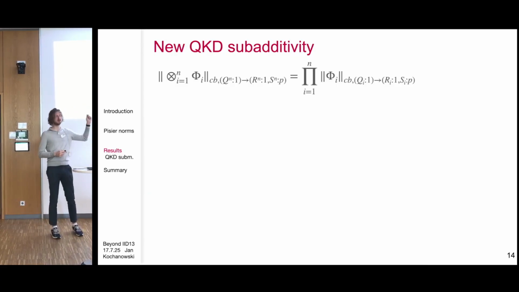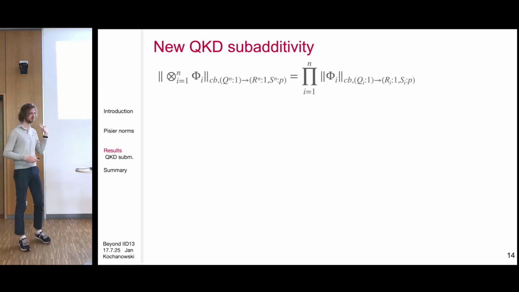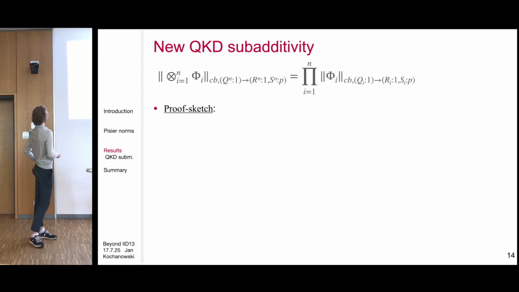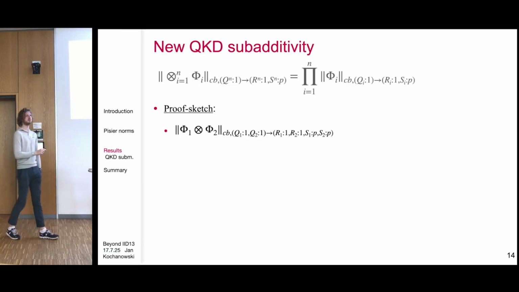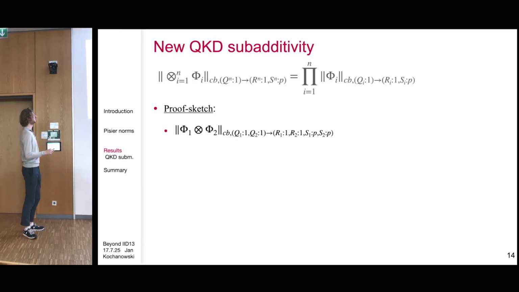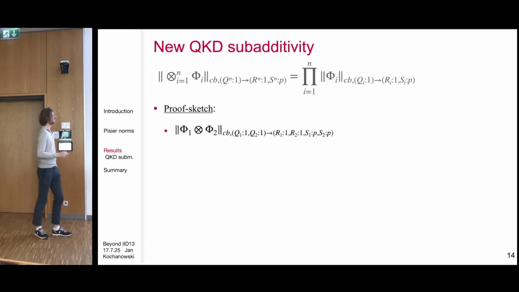Well, let's start with the case where n is 2, and then we just do induction on n to get the general case, right? Now we consider this equality where we map Q1, Q2 to R1, R2, S1, S2 with these indices.